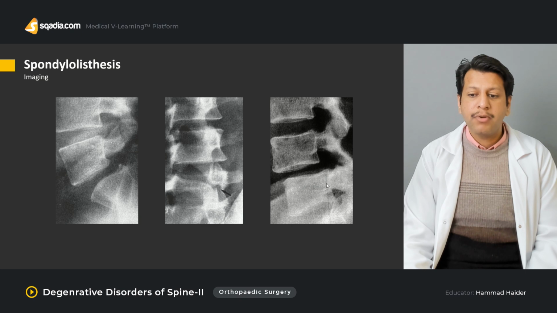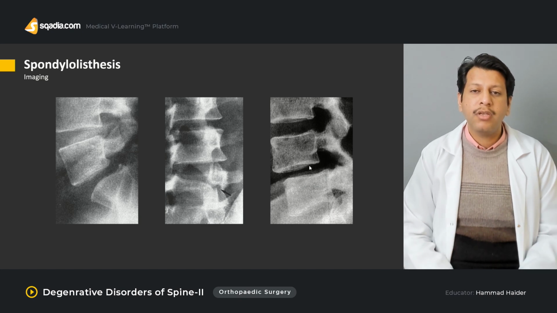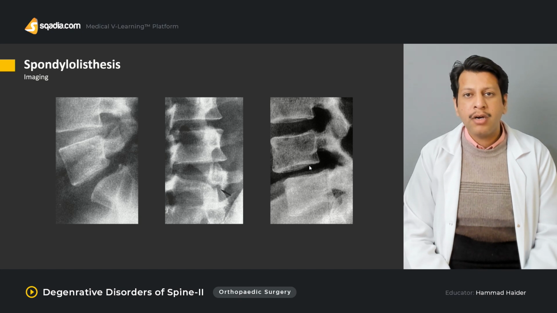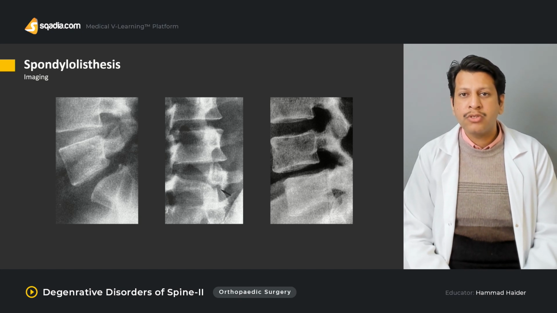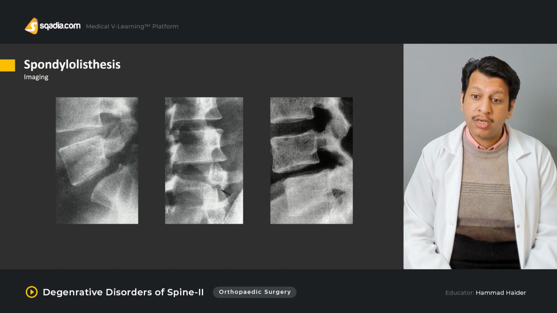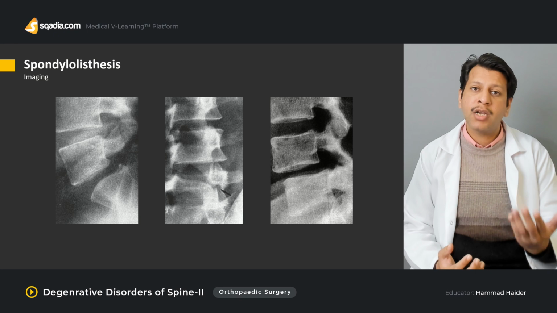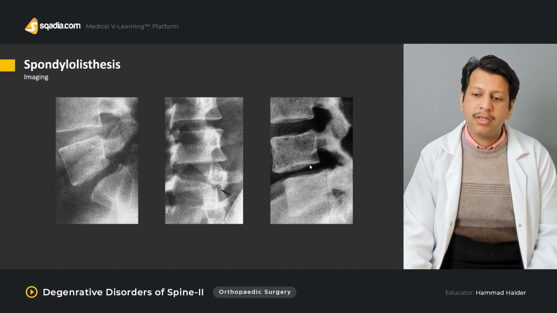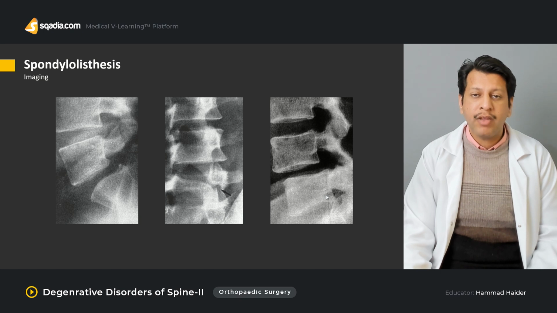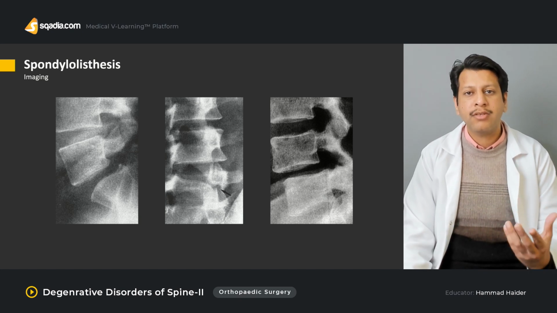Similarly, you can appreciate again, this is a different L4, L5 slip. Usually the isthmic type or adolescent spondylolisthesis is common at L5, S1, but the degenerative type of spondylolisthesis is more common at L4, L5. This is another form of spondylolisthesis showing at the L4, L5 level, and we can appreciate that on X-rays.